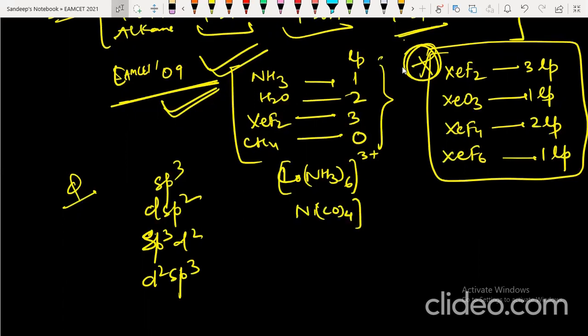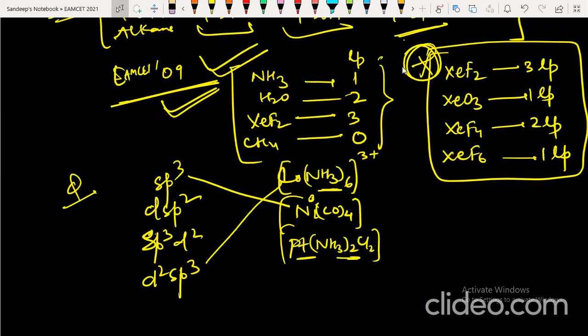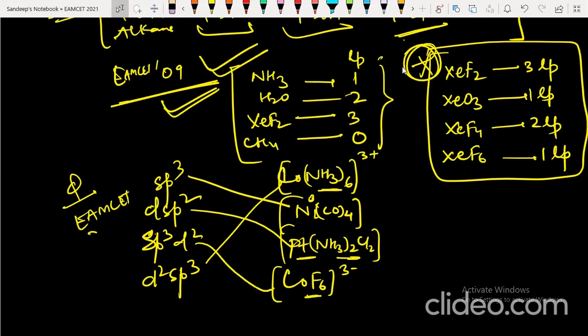You know that nickel tetracarbonyl, nickel is sp3. Here the nickel oxidation state is 0. And this one is dsp2 because it has a strong field ligand, for example Pt(NH3)2Cl2. You know that platinum with coordination number 4 is dsp2, square planar. And the last one, CoF6 3-, due to weak field ligand, is sp3d2. So this was an MSET 2014 question. Note down. Similar questions are likely to come in your exam.